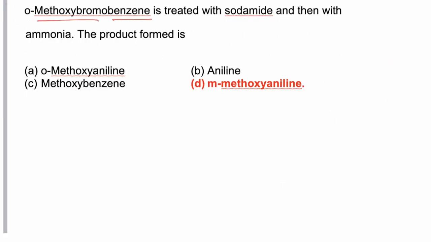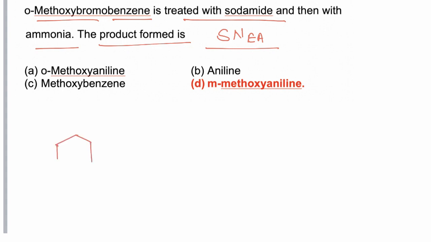Orthomethoxy bromobenzene is treated with soda lime and then ammonia. What is the product formed? This reaction is a case of the SNEA mechanism, in which the leaving group is eliminated first, followed by attack of the nucleophile: substitution nucleophilic via elimination-addition. So first we have to take orthomethoxy bromobenzene.